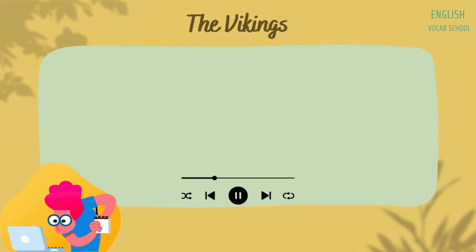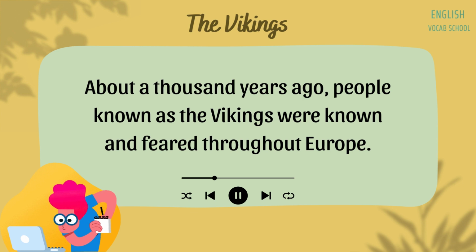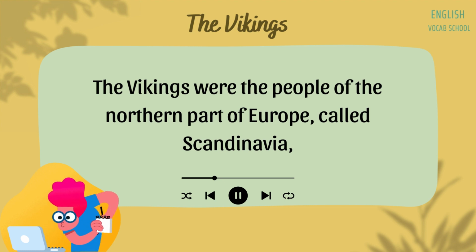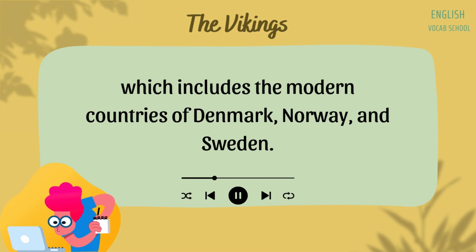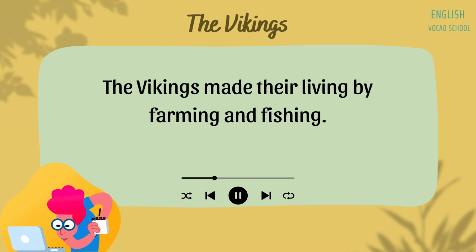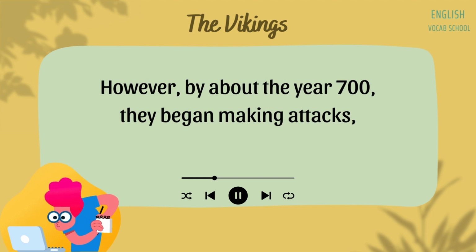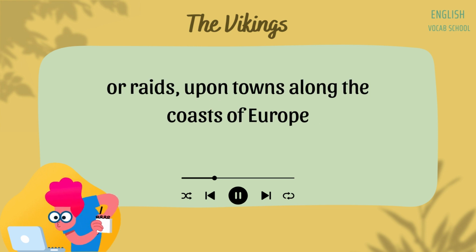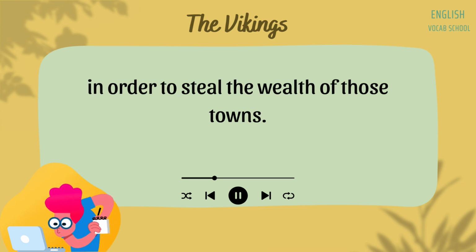The Vikings. About 1,000 years ago, people known as the Vikings were known and feared throughout Europe. The Vikings were the people of the northern part of Europe called Scandinavia, which includes the modern countries of Denmark, Norway, and Sweden. The Vikings made their living by farming and fishing. However, by about the year 700, they began making attacks or raids upon towns along the coast of Europe in order to steal the wealth of those towns.